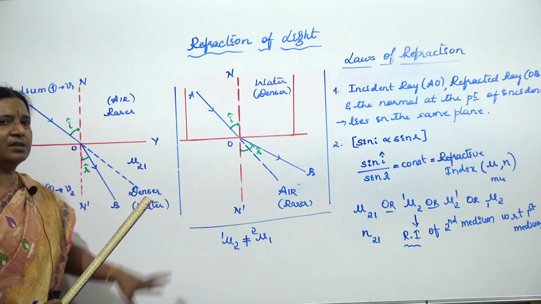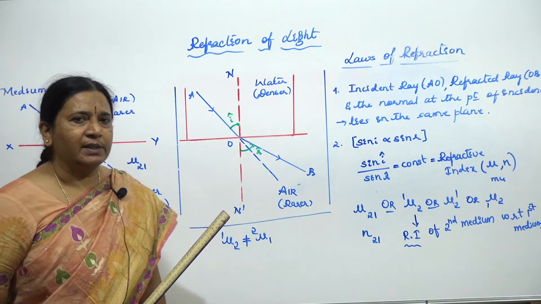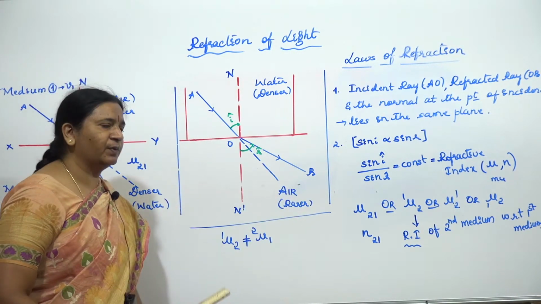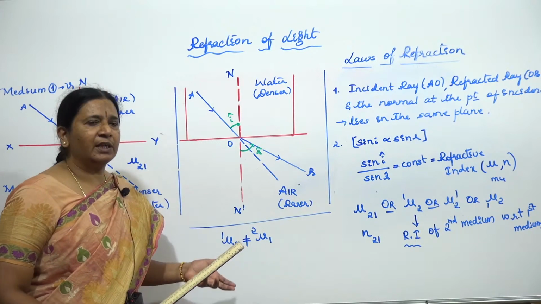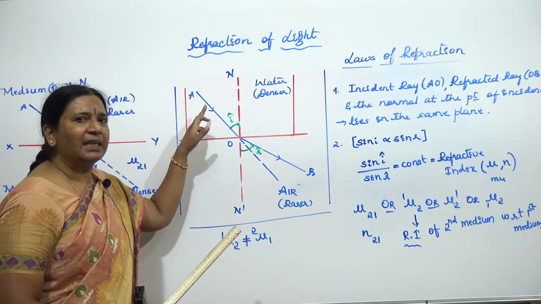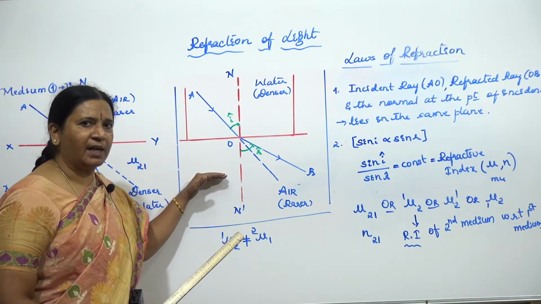So it changes. Always when you say refractive index of second medium with respect to first medium, we take the first as the incident ray medium, and this is the refracted ray medium.